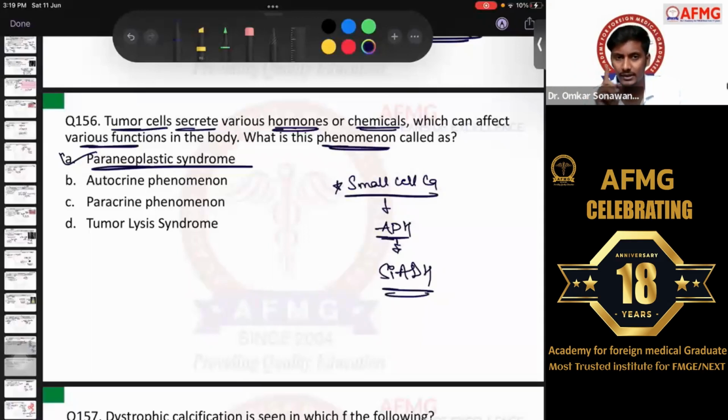Okay? No issues with this, anybody? So tumor lysis syndrome, I hope so. We have discussed one question. The patient suffers from hyperuricemia after tumor lysis syndrome due to destruction or damage of the tumor cells and the DNA of the tumor cells by the chemotherapeutic drugs. And for that, we gave the drug known as rasburicase. Okay?